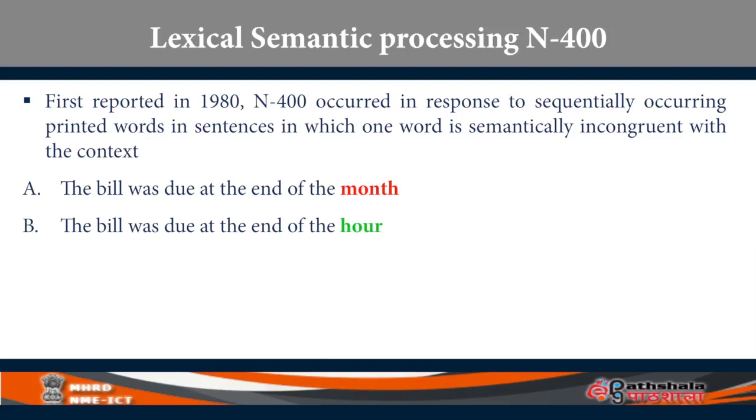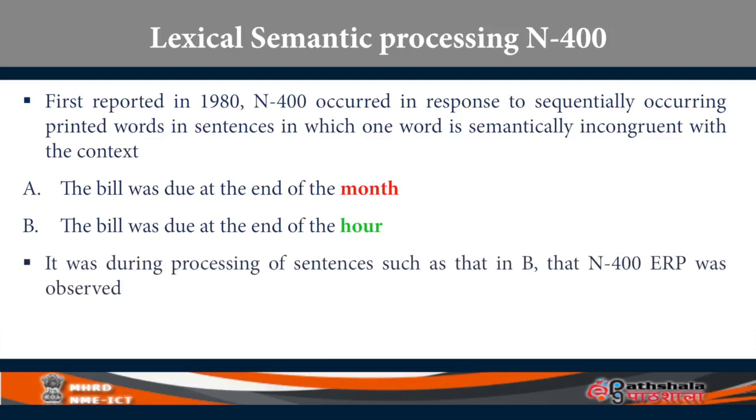So when you are processing sentences like that in B, where the last word is not adequately fitting in with the rest of the sentence, the brain throws up an ERP called N400, which is a negative peak occurring 400 milliseconds after the sentence hit you.